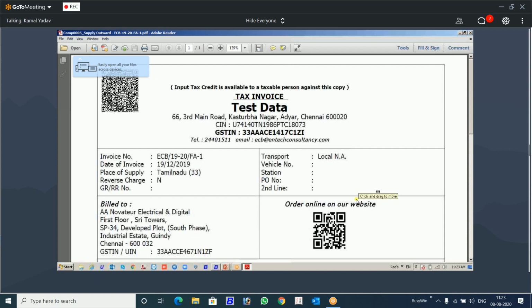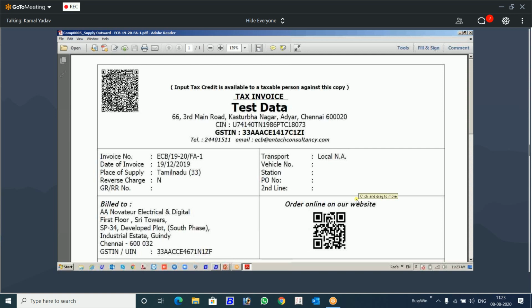You can see this PDF. There is a QR code on the top. There is a QR code here. What does it represent? See, first of all, it increases the beauty of the invoice that you are delivering. It looks good with the QR code. Secondly, it is digital information. There is information inside this in digital form.